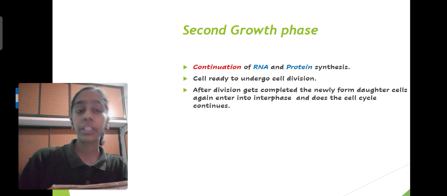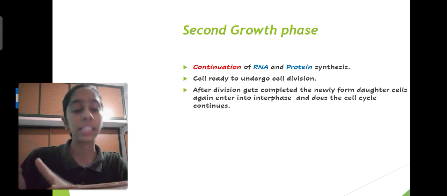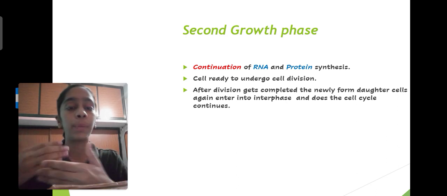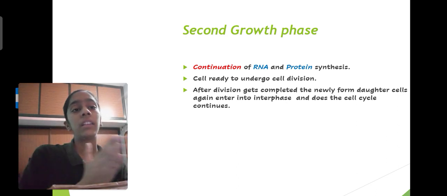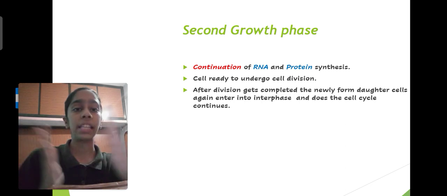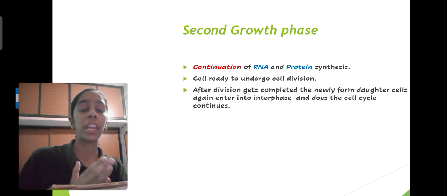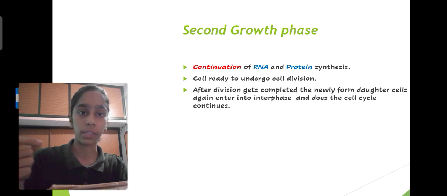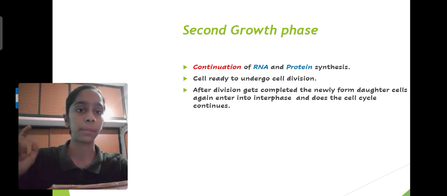Now after the cell division, when the new cells are formed, they will again go to the interphase, and again they will become larger and then G1 phase, S phase, G2 phase. In this way, this cycle continues. So this is what you need to focus on.